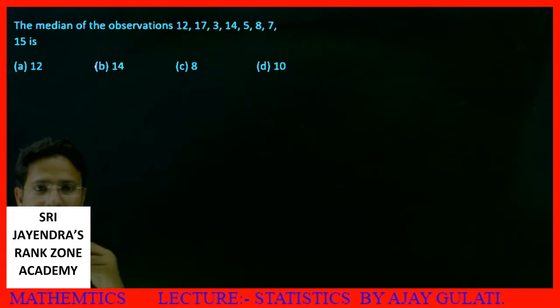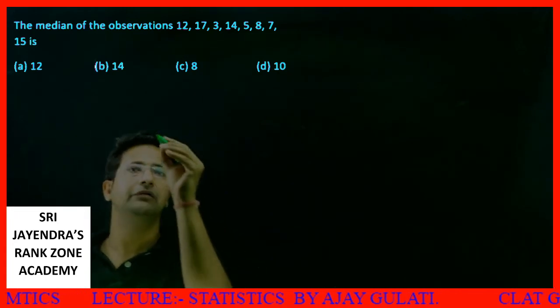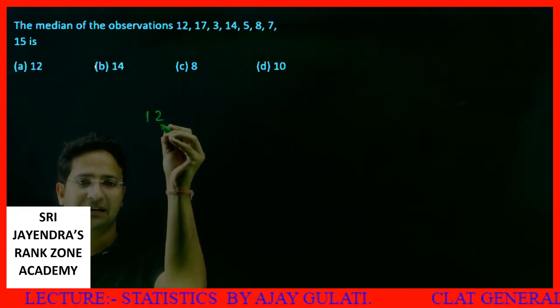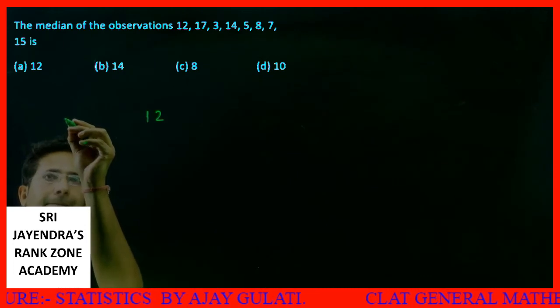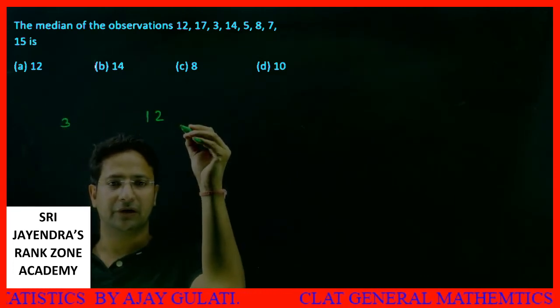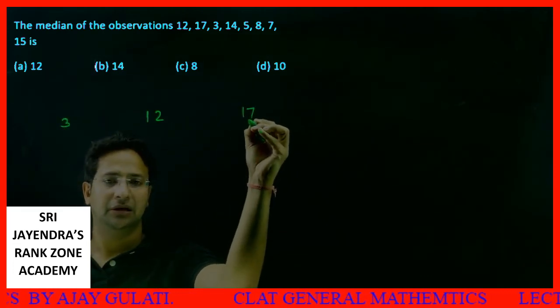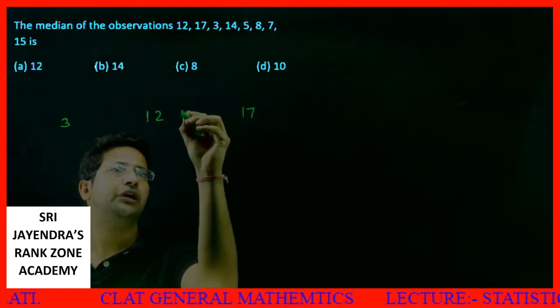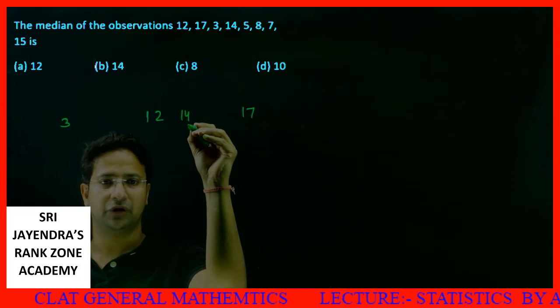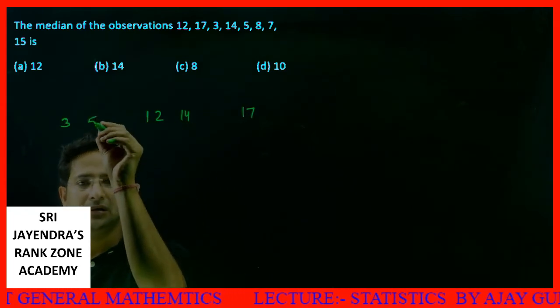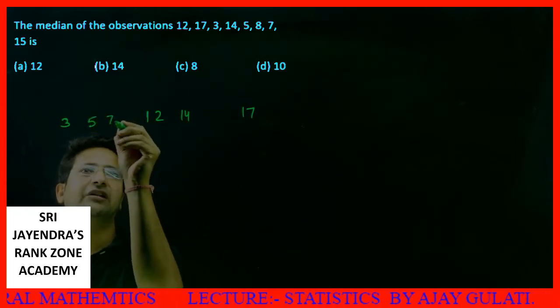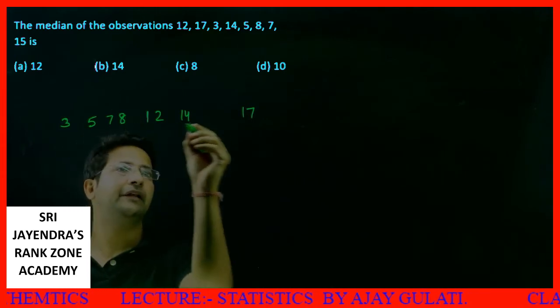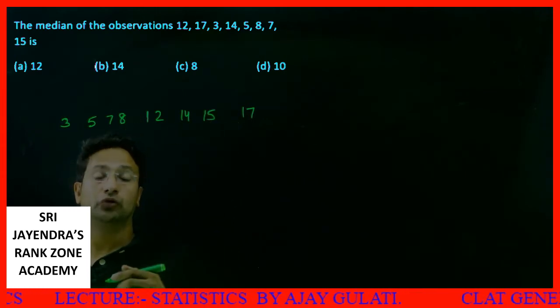The median of the observations: we are given the values 12, then 3, then 12, after 12 there is 17, after 17 there is 3, after 3 there is 14, after 14 there is 5, after 5 there is 7, then there is 8, and in the last there is 15. So what will be the median?